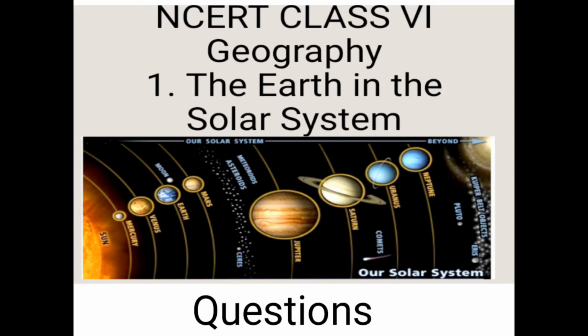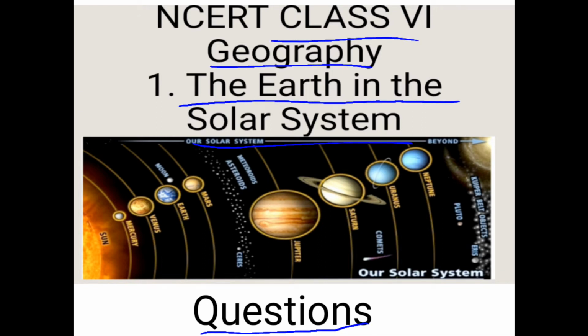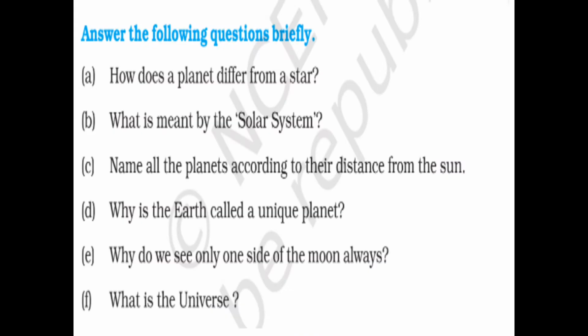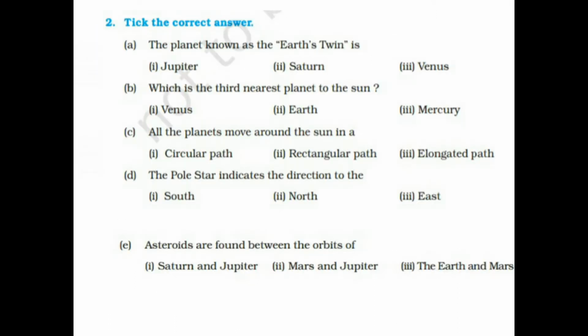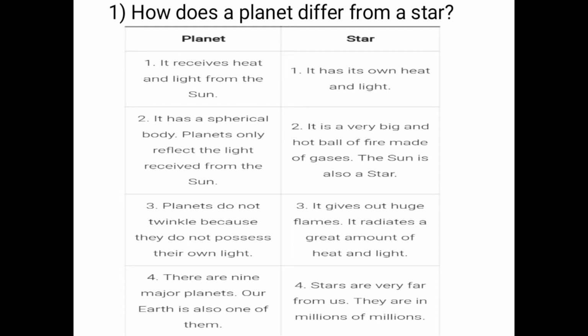Today we will learn some questions. Let's see some questions on the first lesson of geography, class 6th NCERT book, The Earth in the Solar System. Okay, now let's see the questions given in the NCERT book, one by one. First question we have, how does a planet differ from a star?